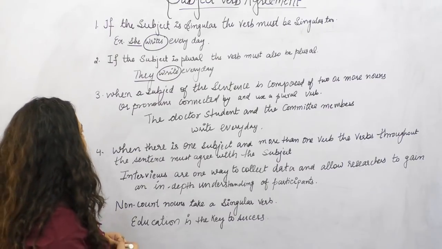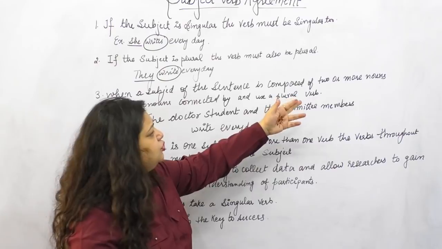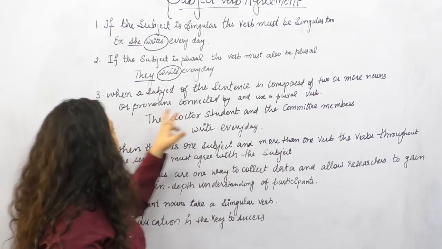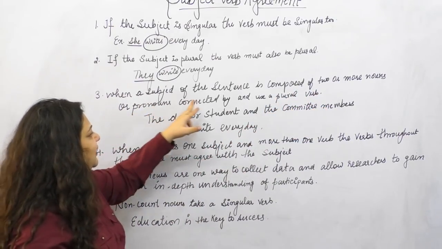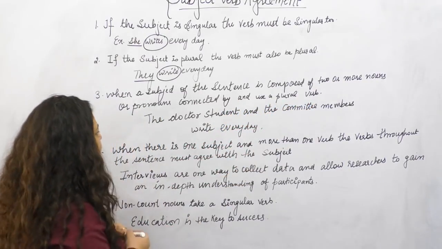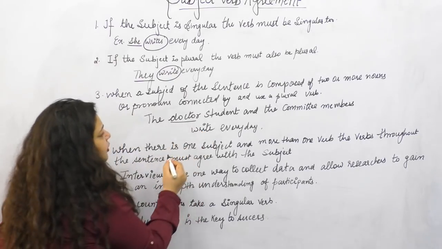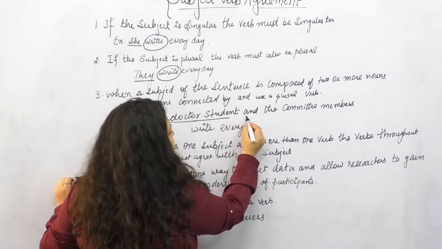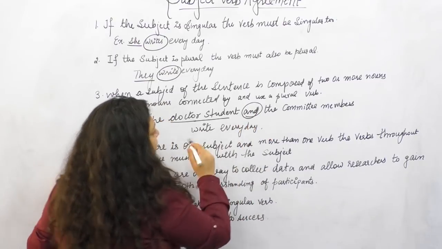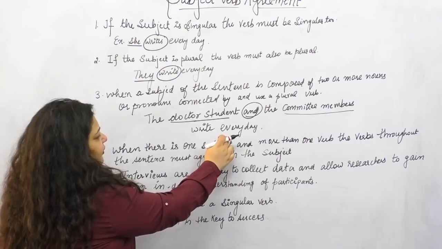The third one says, when a subject of the sentence is composed of two or more nouns or pronouns connected by and, use a plural verb. Now here you can see the doctor and student are connected with and: the committee members write every day.